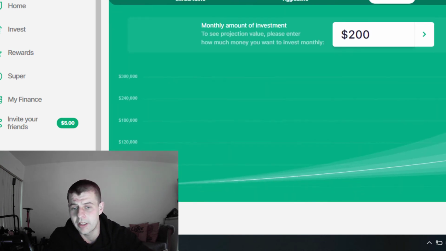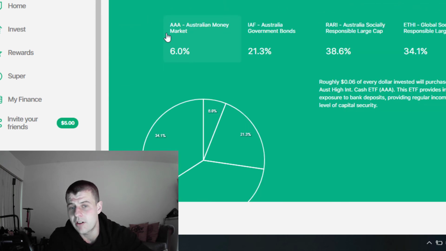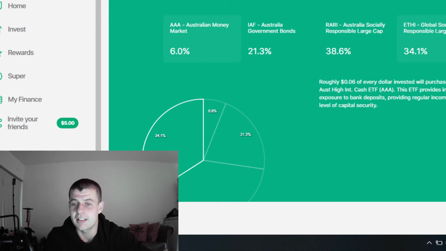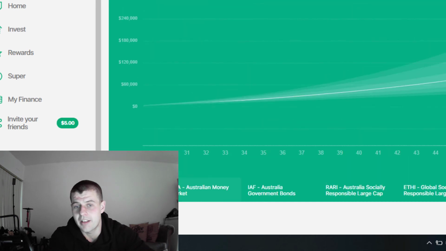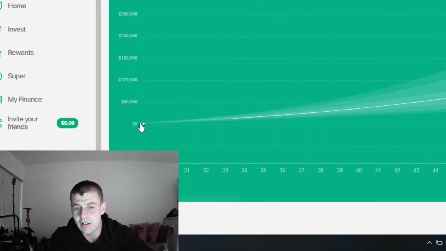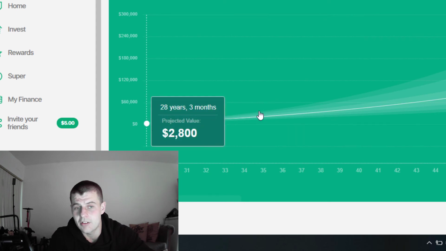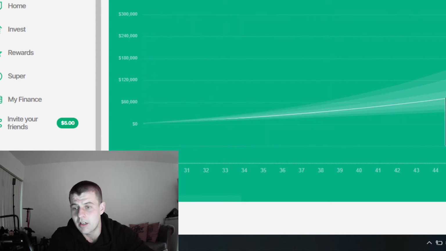So with the Emerald Portfolio, this one holds very little money, a little bit of bonds, but then it has the Australia Socially Responsible Large Cap and a Globally Responsible Large Cap. So it's like the green investing, doesn't want to affect the world negatively sort of style. It can work for some people because they might feel better about investing in this sort of way, but I like this because it still experiences very decent growth, okay? And if we look at age 29, an investment amount of $2,800 would over time become $103,000 in 48 years, okay? So that's projecting a really good return.